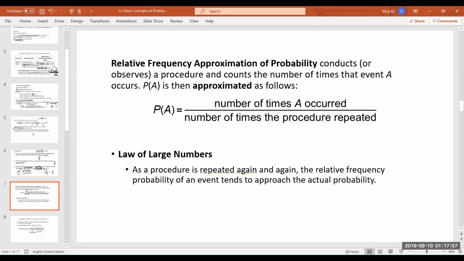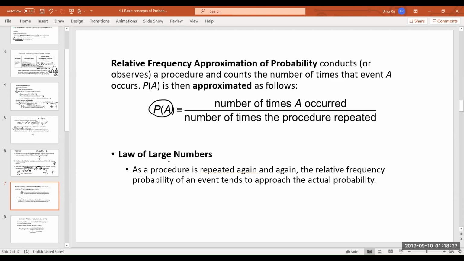Okay. The second way to find probability is through basically observation. Sometimes we don't know the probability of some events, so we have to, based on some data we collect, find the probability of that. So the probability of the event A here is equal to the number of times A happened divided by the number of times the procedure is repeated.